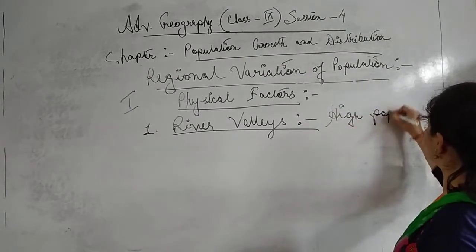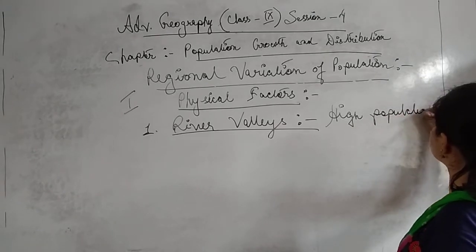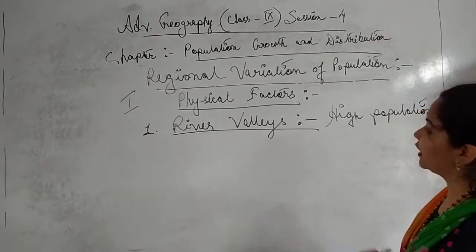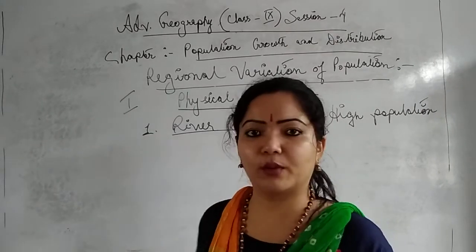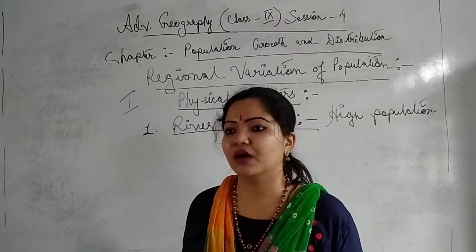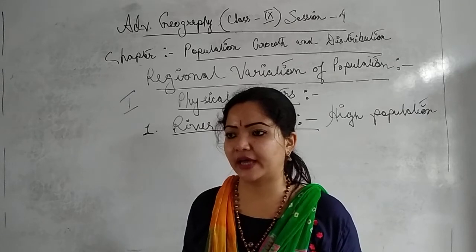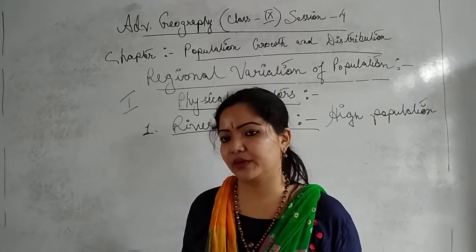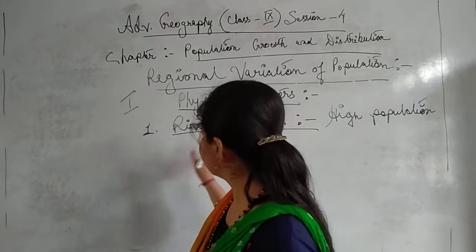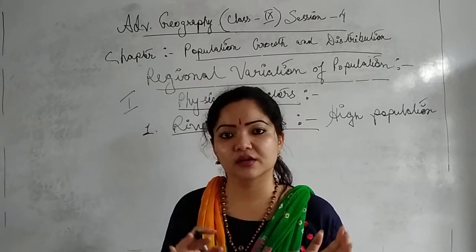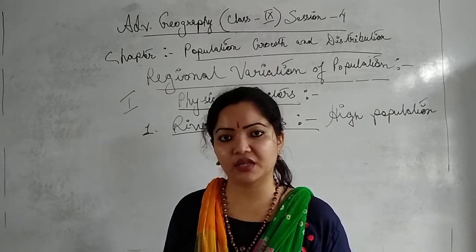So in these river valley areas, we can see high population, particularly because of the availability of water resources. We need water for domestic, agricultural, and industrial purposes, and people find it in a very easy way.